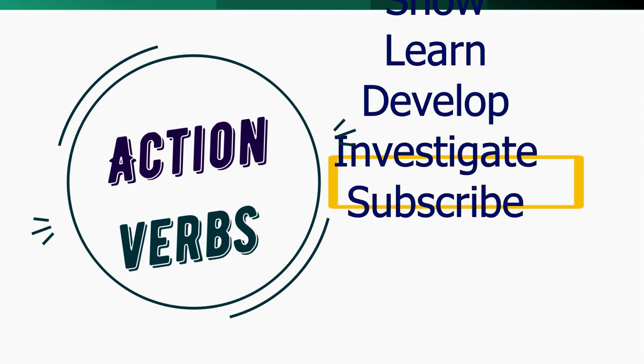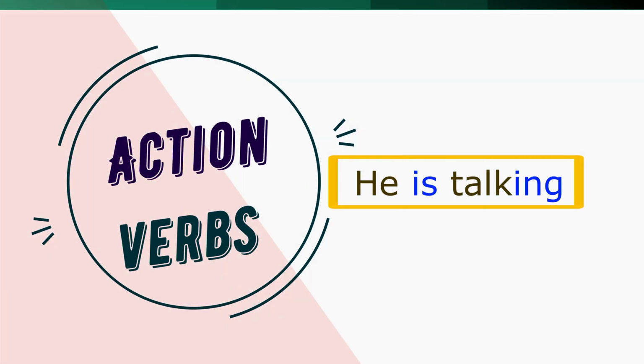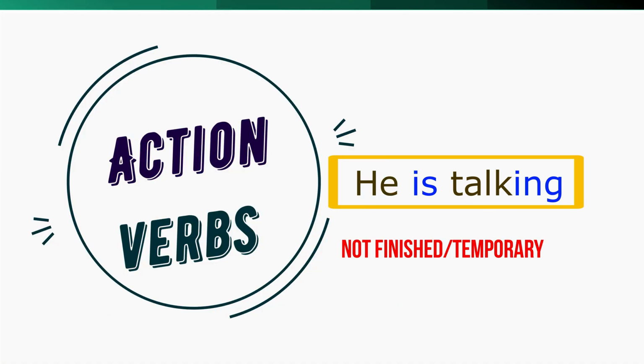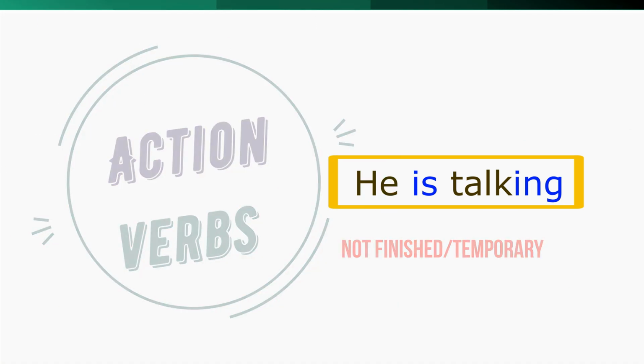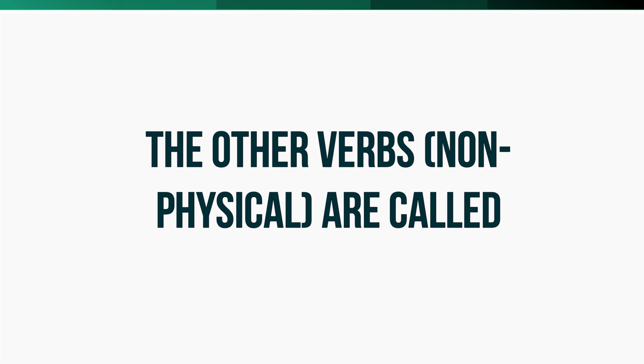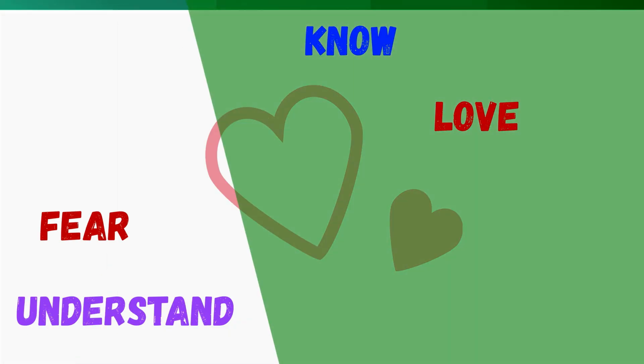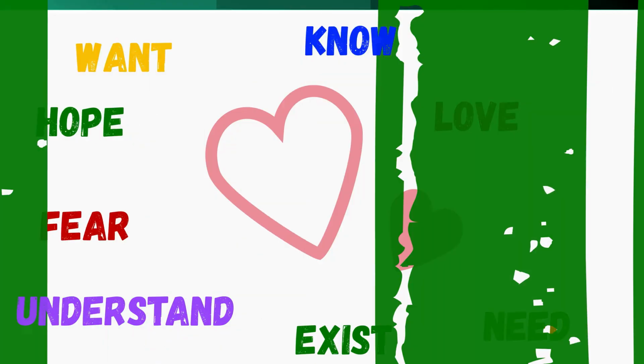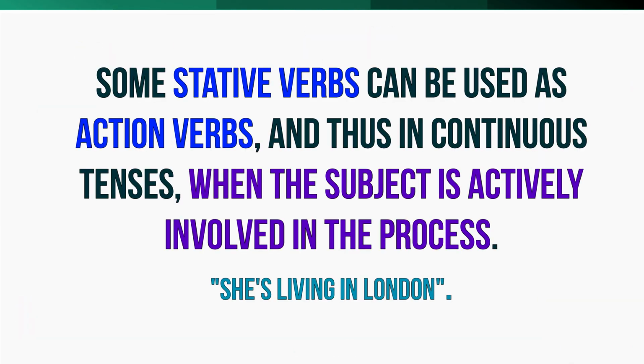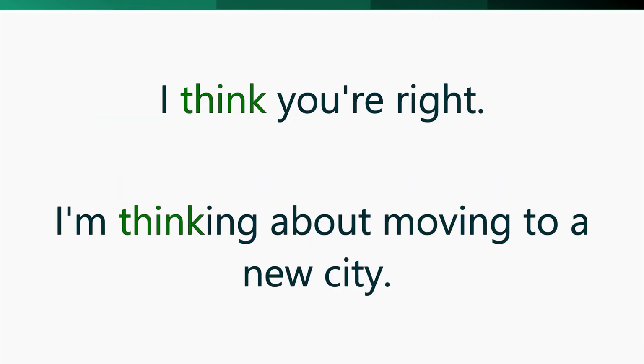Those verbs are sometimes used with continuous tenses to indicate that the action is not finished or is temporary. The other verbs, meaning non-physical verbs, are called stative verbs. They typically represent mental processes, emotions, or concepts. Some stative verbs can be used as action verbs and thus in continuous tenses when the subject is actively involved in the process. Take the verb think in those two sentences.